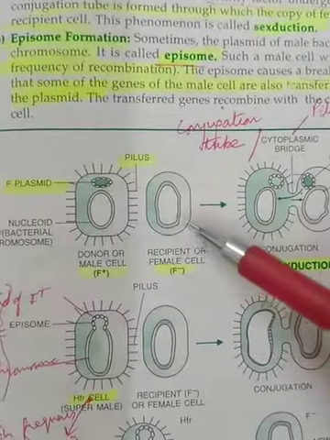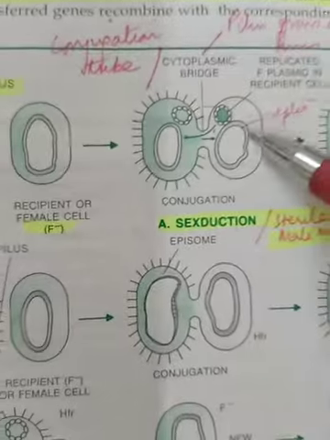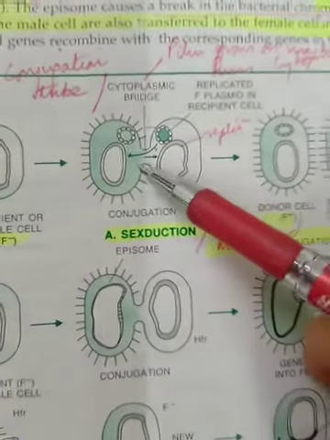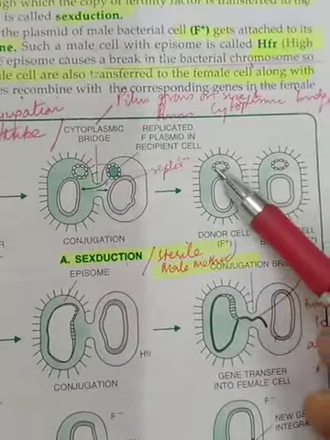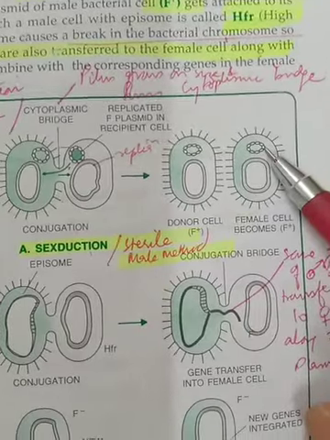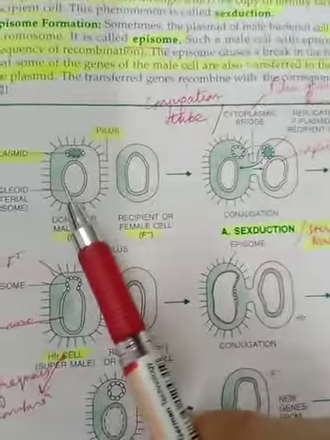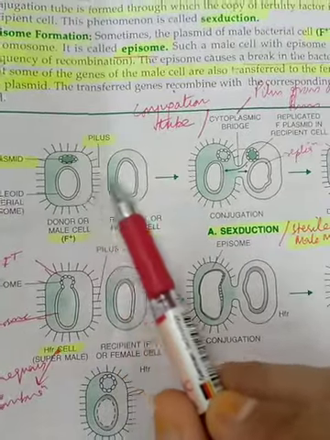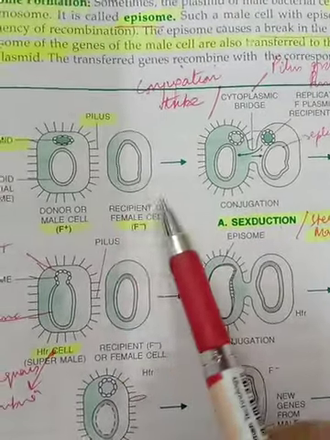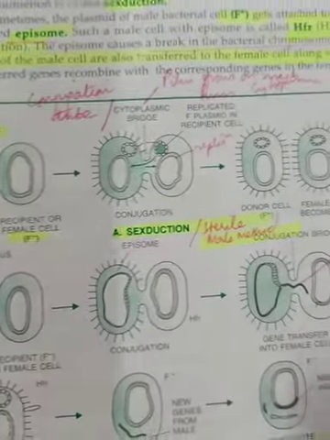So these two come in contact and form a bridge-like structure through which this factor is transferred to the recipient cell. So the conjugation method is by and large the transfer of genetic material between the two conjugates that have come in contact with each other.